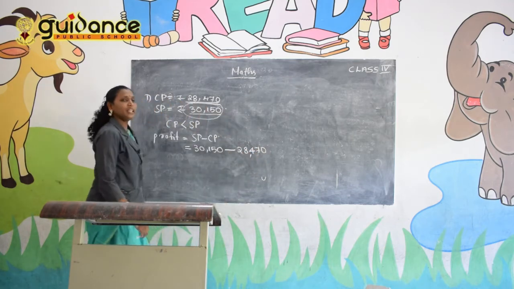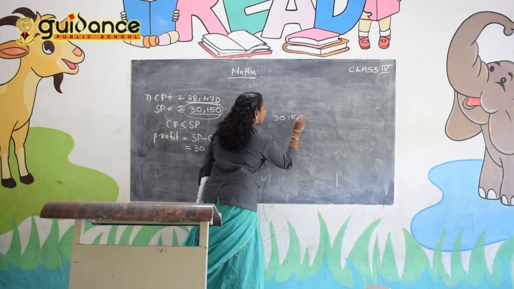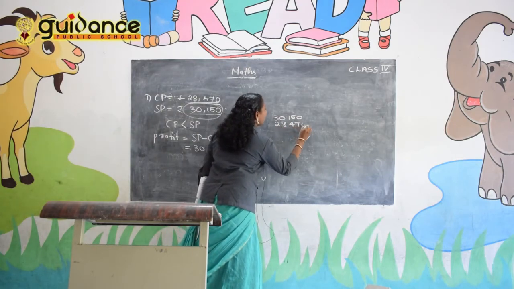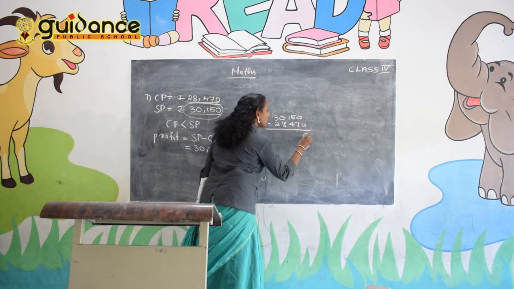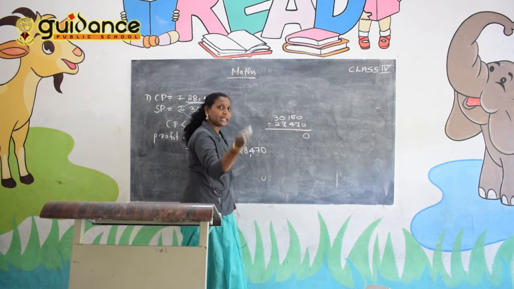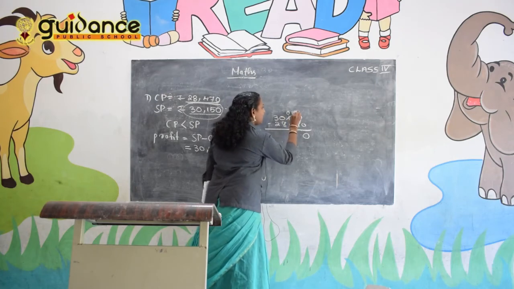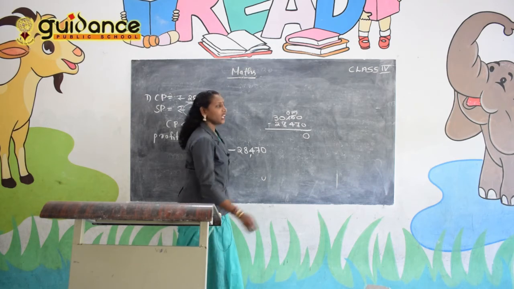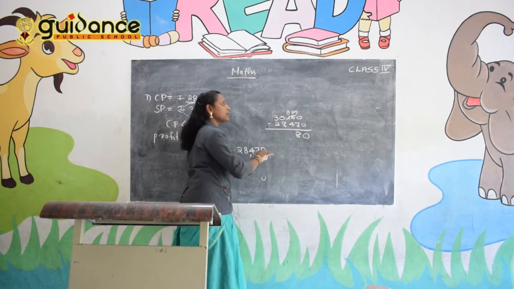Then subtract this number. 30,150 minus 28,470. 0 minus 0, 0. 5 minus 7 is not possible, so take a borrow. 1 becomes 0 and 5 becomes 15. 15 minus 7, 8. Then 0 minus 4 is not possible, take a borrow.